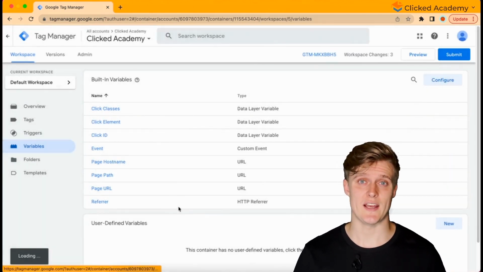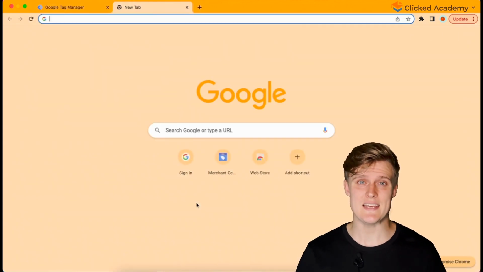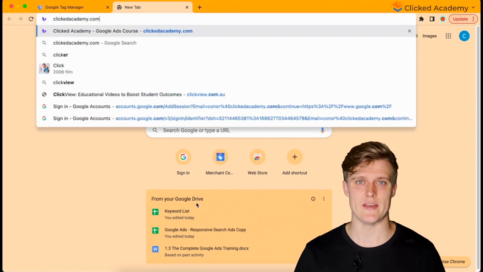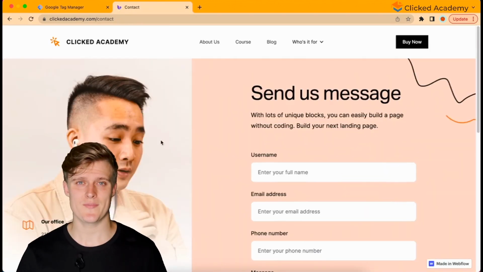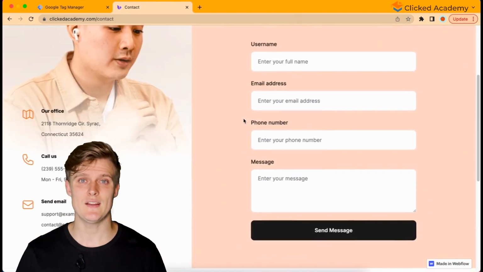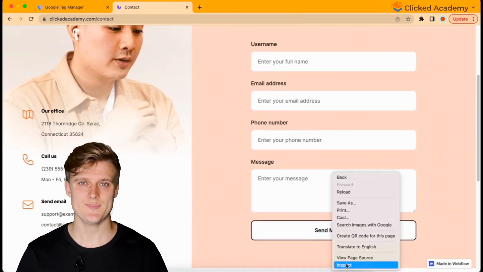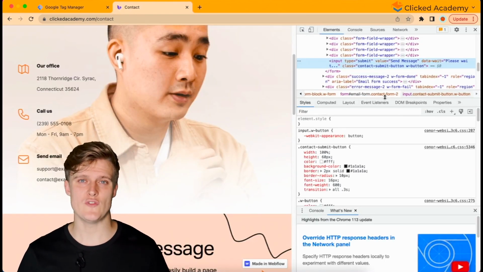The first thing to check is if the form has a form ID, as these are always unique. To do so, inspect your form on the website by going to it, right-clicking, and then clicking Inspect. Here, you'll see a whole range of website data that you can use to help you set up some tracking.